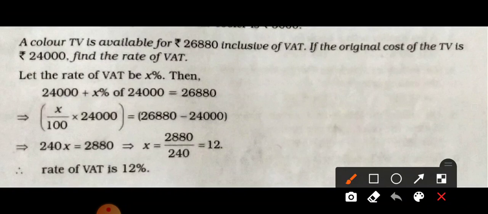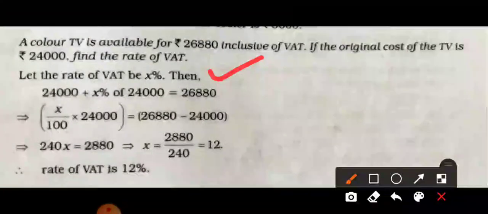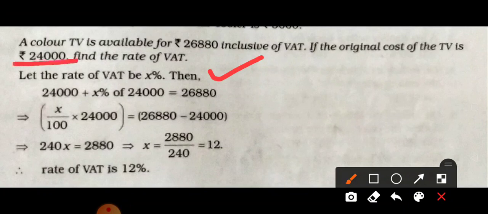Let the rate of VAT be X%. As we know, VAT is always applicable on the cost price of the article. Here the original cost price of the article is 24,000. So 24,000 plus X% of 24,000 is equal to 26,880. After calculating it, we get the value of X as 12.